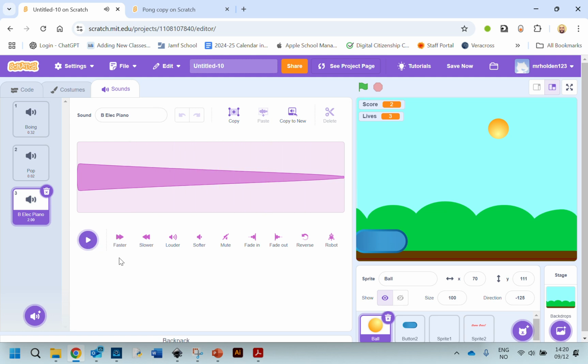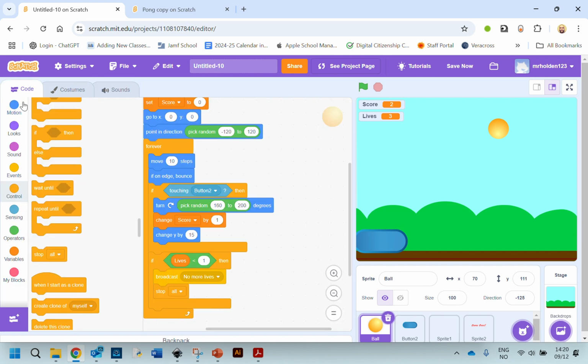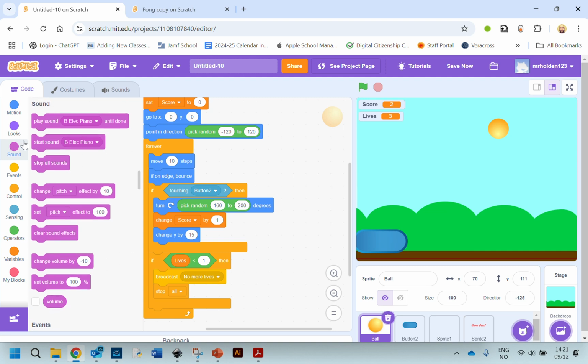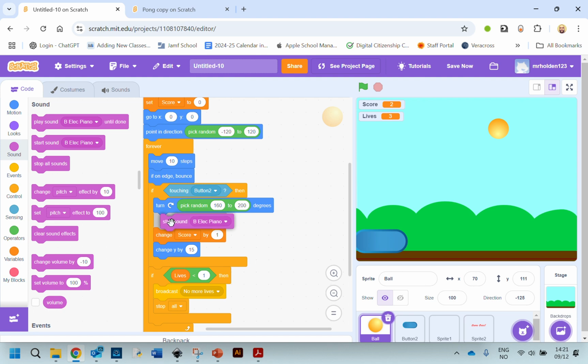Could maybe speed it up a bit. I like it like that. So now, in the code, I should have in my sounds menu a play sound block that says play sound B on electric piano. So let's have start sound, and that should happen when the ball touches the blue button. Stick that in there. Let's have a look.